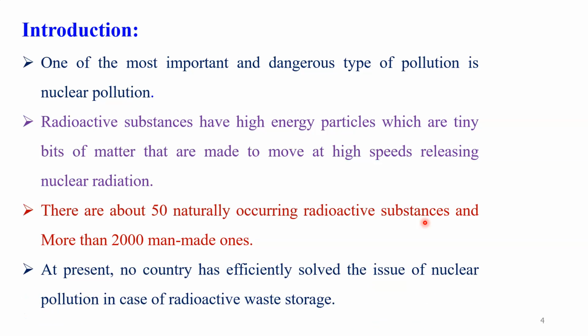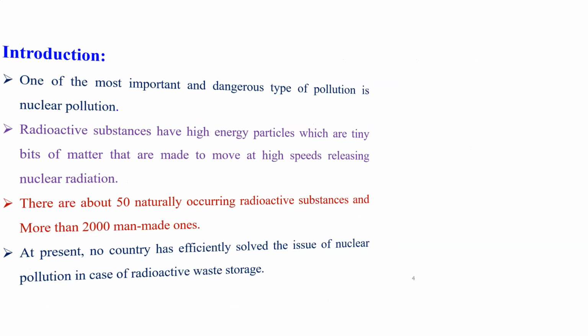All these radioactive substances are responsible for creating nuclear pollution in the world. For your kind information, at present, no country has efficiently solved this issue of nuclear pollution in case of radioactive waste storage. Therefore, this type of pollution we observe in all parts of the world, and this is a very dangerous type of pollution. Let us first discuss the definition of nuclear pollution.